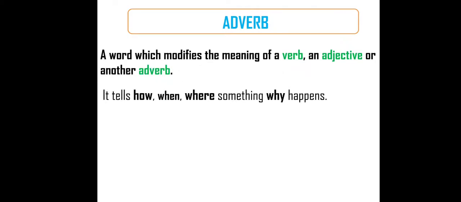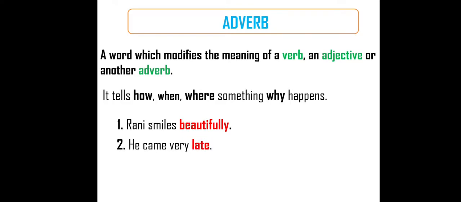An adverb tells how, when, where, why something happens: how the action is done, when the action is done, where the action is done, and why the action is done. First example, Rani smiles beautifully. Rani smiles. How? Beautifully. How does she smile? Beautifully. The second example, he came very late.